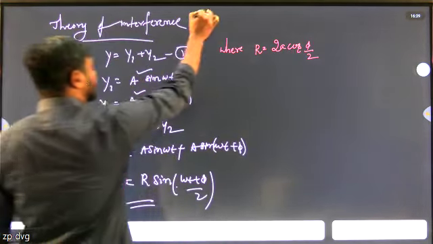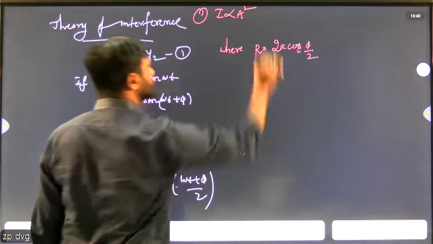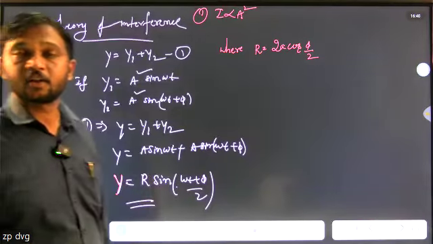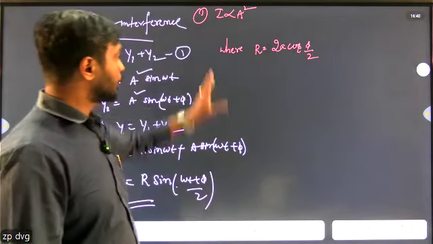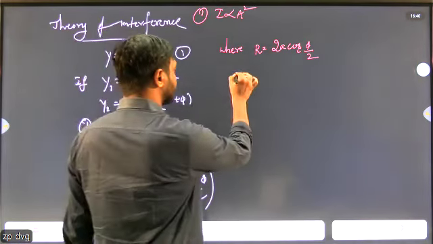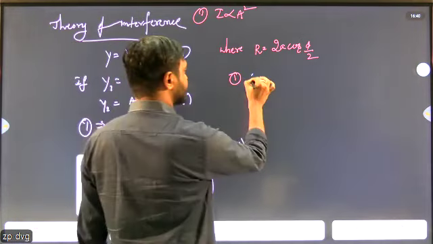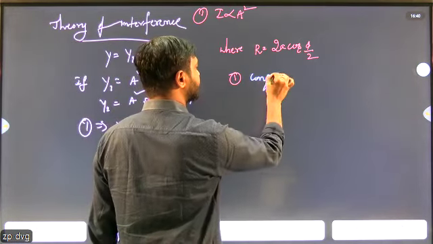Keep in mind, I is directly proportional to a square. Next, where R equals 2a cos phi by 2. First condition, what is the constructive interference? First condition, constructive interference.